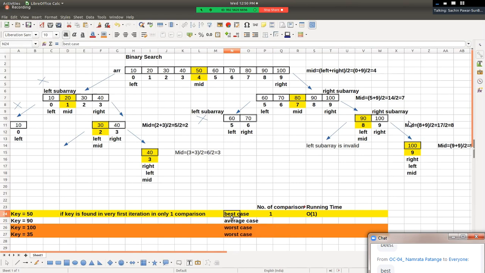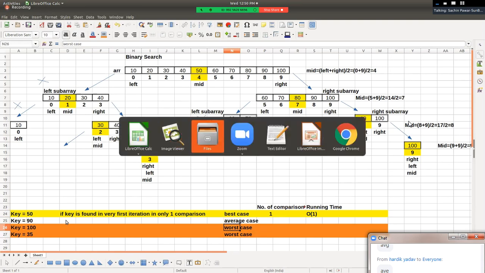Now, if key is found at a leaf position, or key does not exist, so it will be a worst case, right? And if key is found at a non-leaf position, so 20, 80, 90, so it will be considered as an average case.